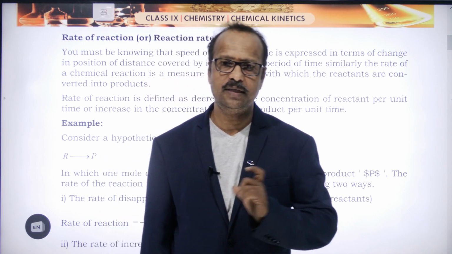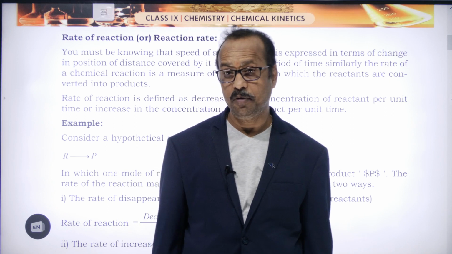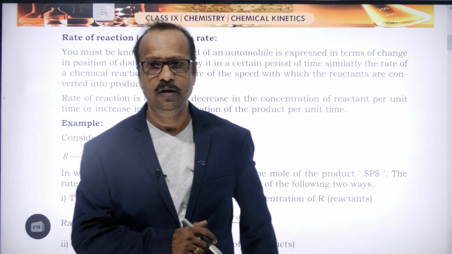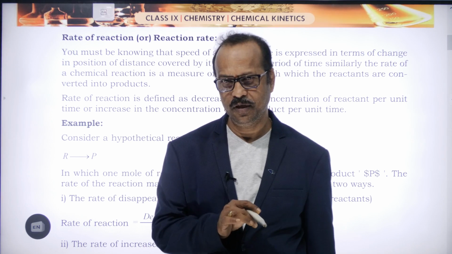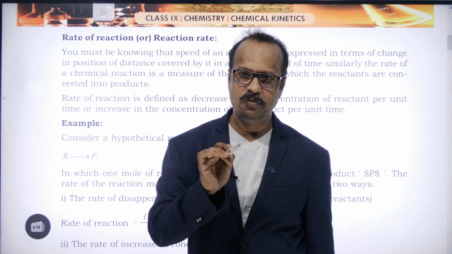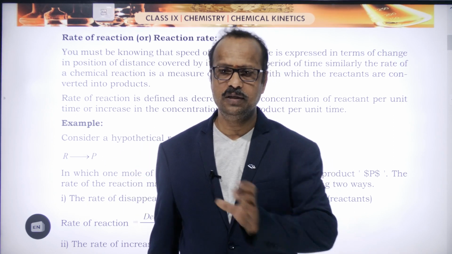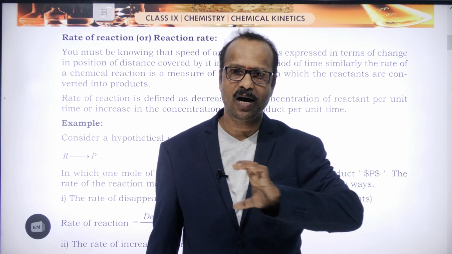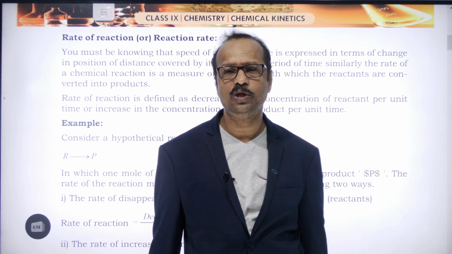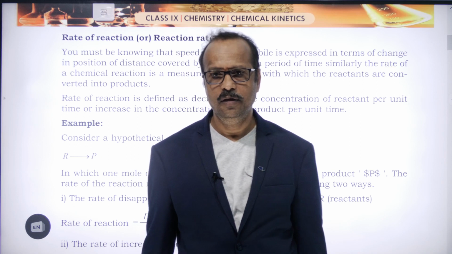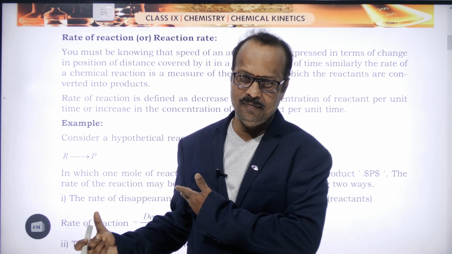Then what is the speed of the car? The distance covered by the car is how much? 200 kilometers. How much time have you taken? 4 hours. So now you divide 200 kilometers by 4 hours, and you get 50. So your speed is 50 kilometers per hour, because the position of the car is changing within a particular time. That is called speed. Then what is the speed in chemical reactions?